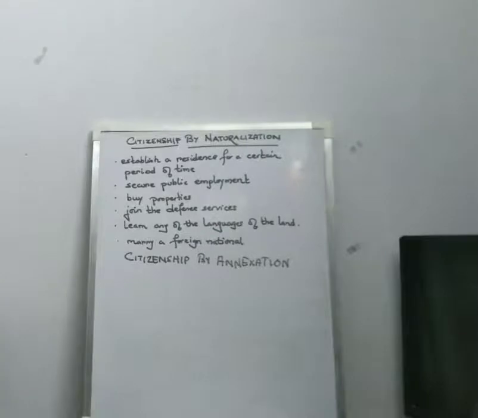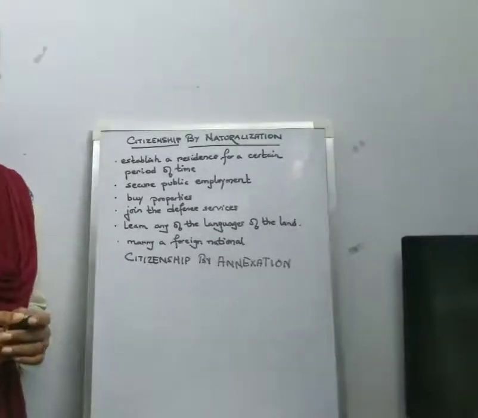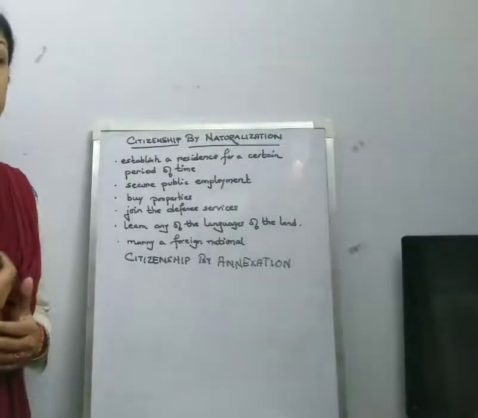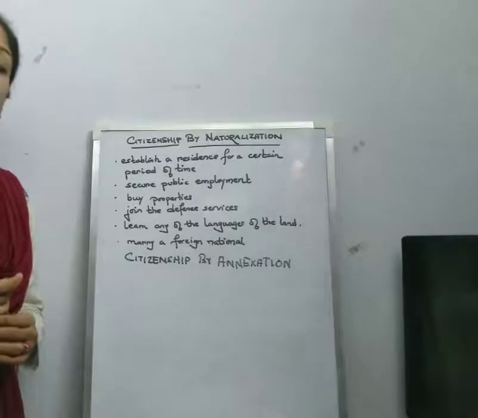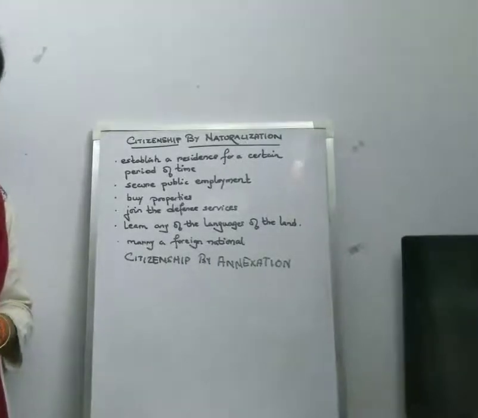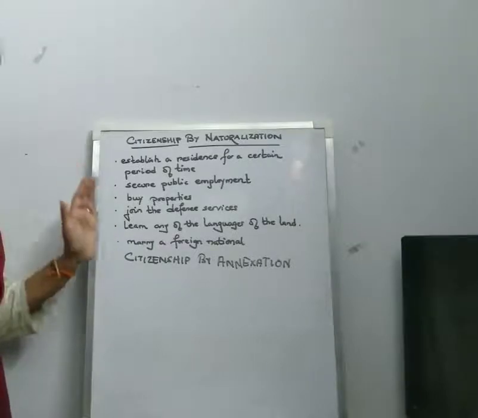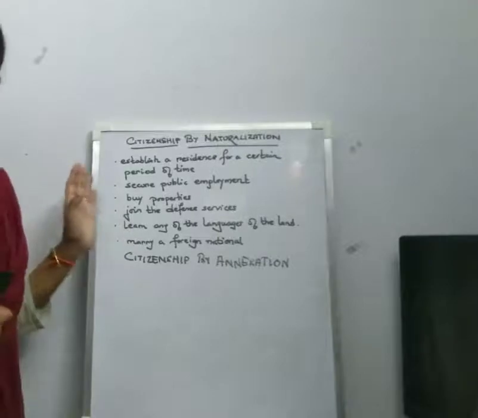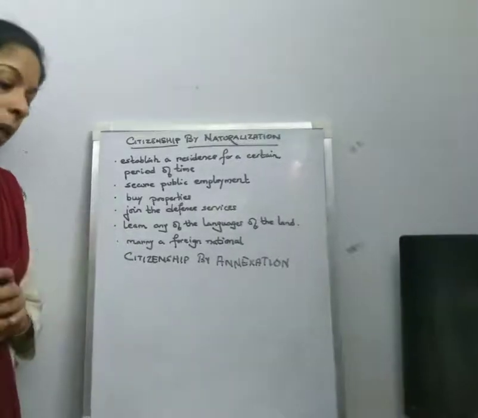And marrying a foreign national, this applies for women. That is, if a woman marries a foreigner, a citizen of another state, then she can apply for citizenship to the state where her husband belongs. So these are the conditions that are required to be fulfilled by a person seeking citizenship by naturalization.